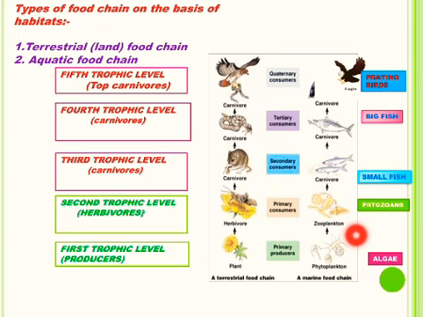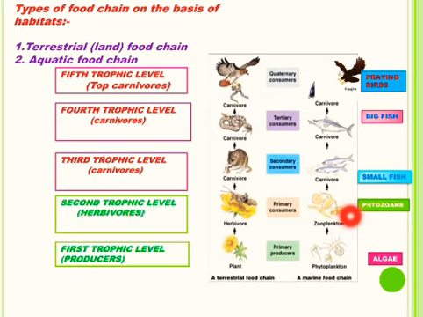Now see aquatic food chains that occur in ponds, pools, lakes, rivers, seas, oceans. An aquatic food chain starts with phytoplankton. Phyto means plants, plankton means microscopic. These are the microscopic organisms that float freely on water surface, for example algae. These are the microscopic plants, and these act as producers and kept at first trophic level in any aquatic food chain. These phytoplanktons are eaten up by zooplanktons.